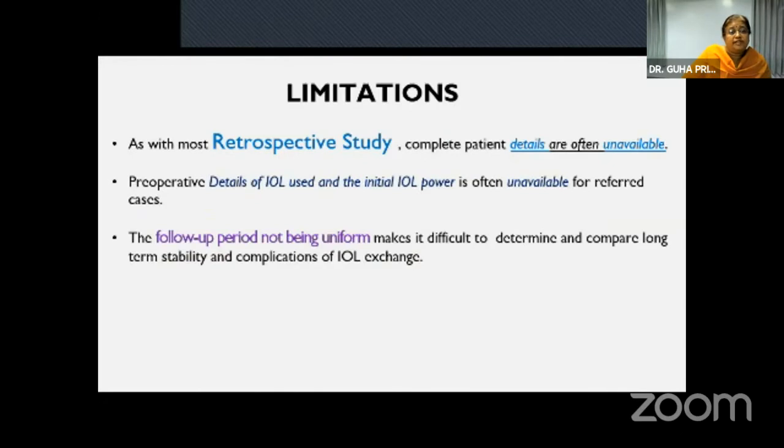Coming to the limitations, as with most retrospective studies, complete details were not available, and details of the IOL used and the initial IOL power were also unavailable for some referred cases. The follow-up period being not uniform makes it difficult to determine and compare the long-term stability and complications.